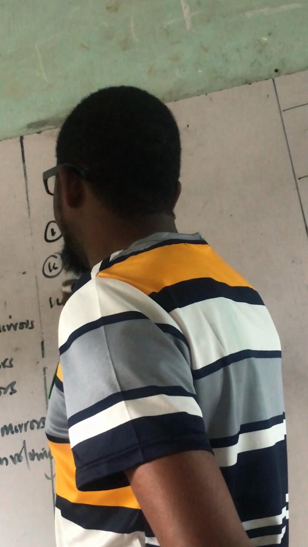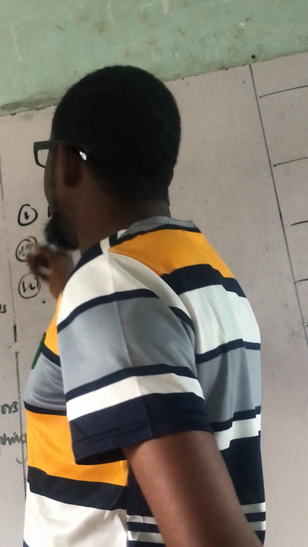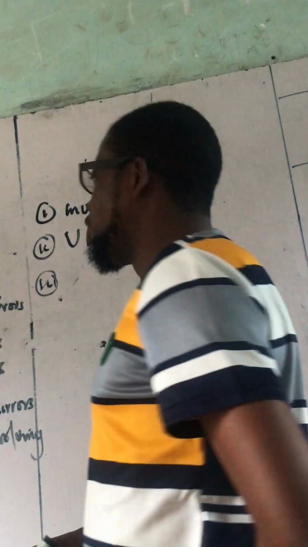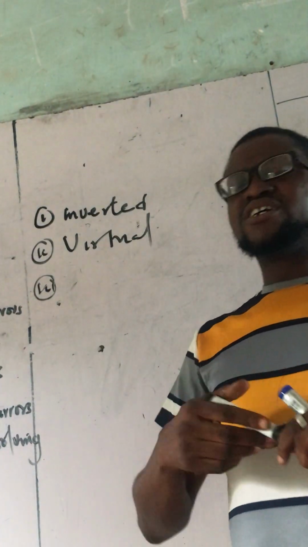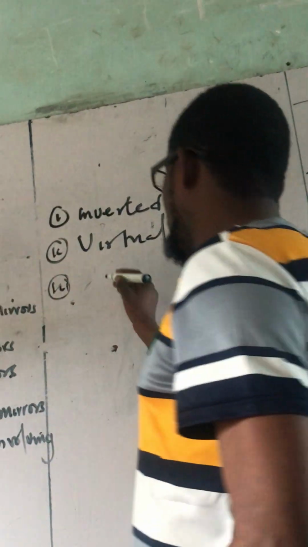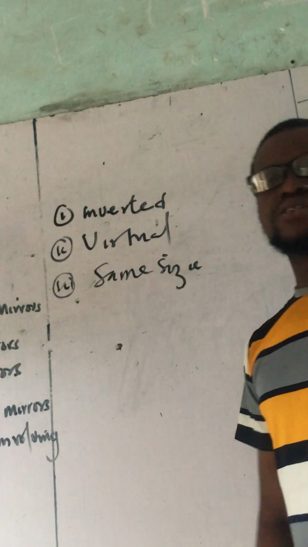So these are the properties of the image formed by any plane mirror. Another property is that it is always the same size as the object. In other words, the size of the object is going to be the size of the image formed by any plane mirror. So you write this one as what? Same size.